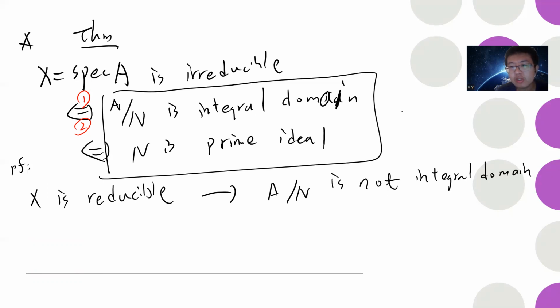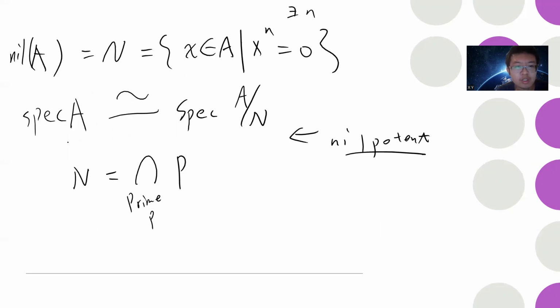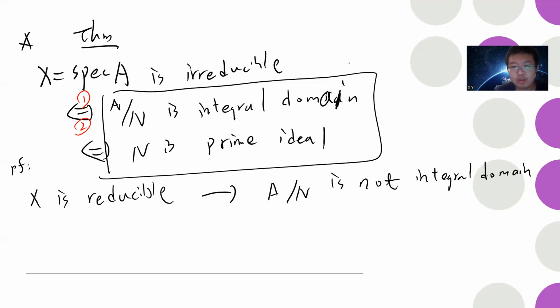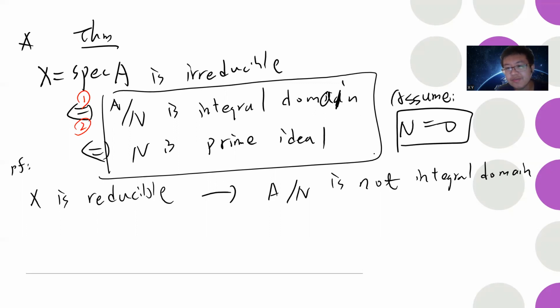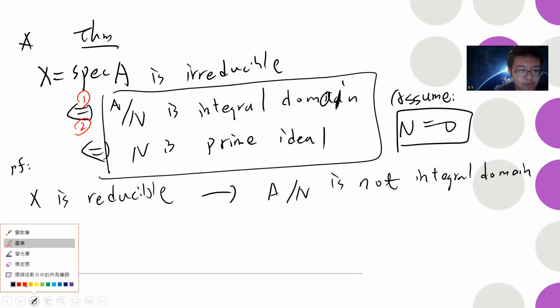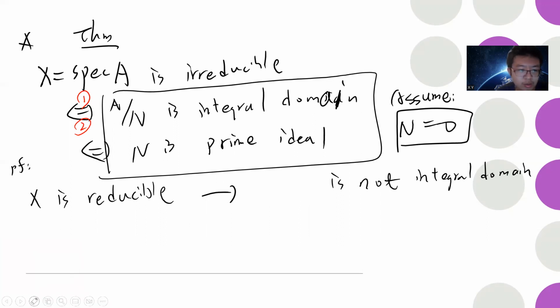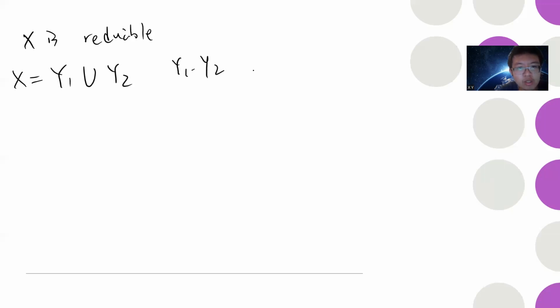One obvious way is that since we already proved Spec A is homeomorphic to Spec of A quotient n, we can just assume that n is 0. So this is very simple. We assume n is 0, and we want to prove that A is not an integral domain. The proof is very simple: since X is reducible, we can write X as Y1 union Y2, where Y1, Y2 are proper and closed.